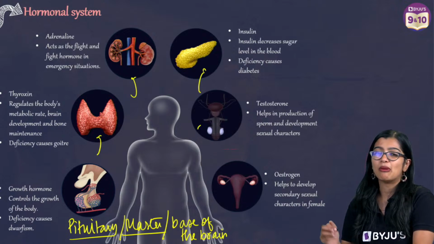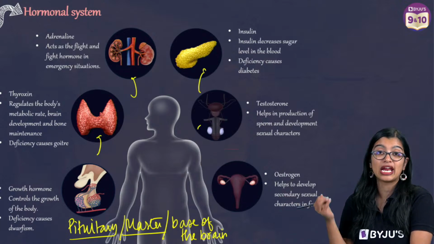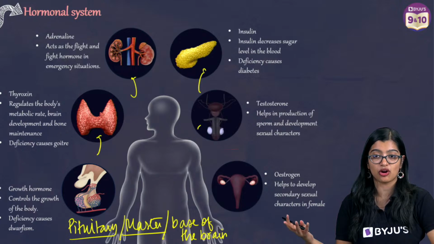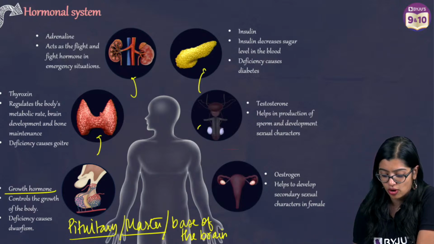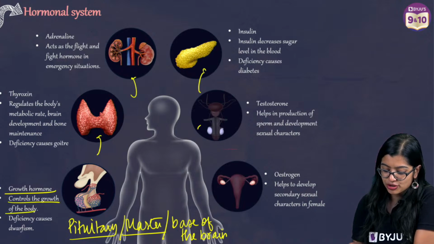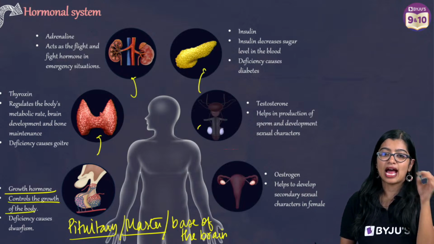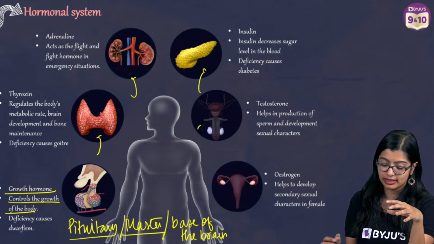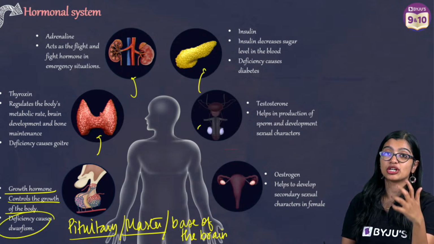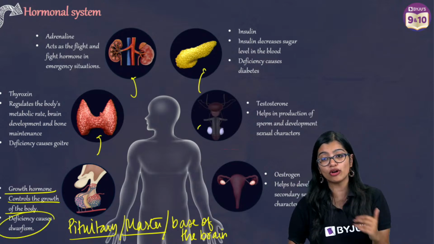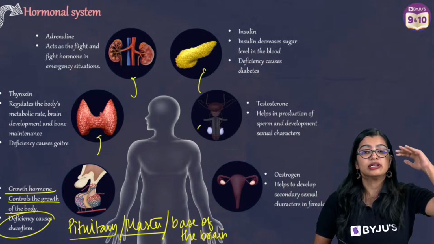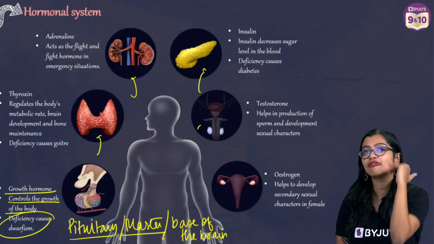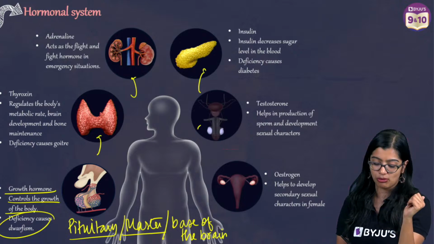Apart from producing stimulating hormones, it also produces growth hormone, which regulates growth in the body. If there is not enough growth hormone produced, it causes dwarfism. So, deficiency or insufficient hormone production results in dwarfism.